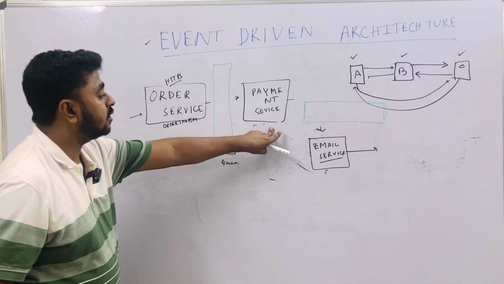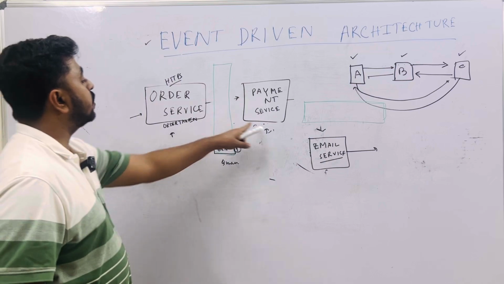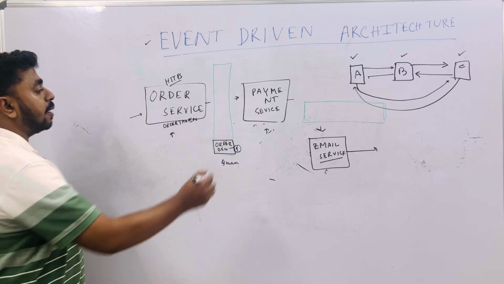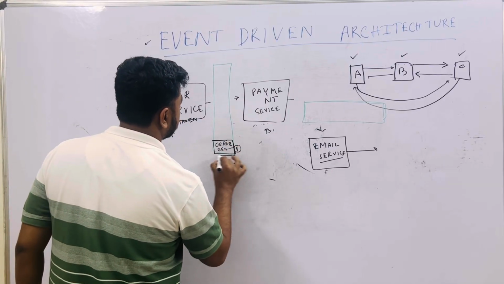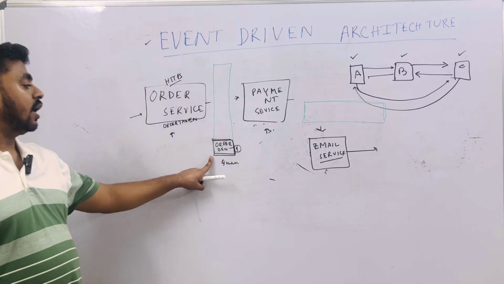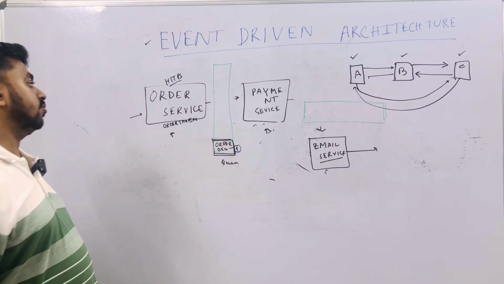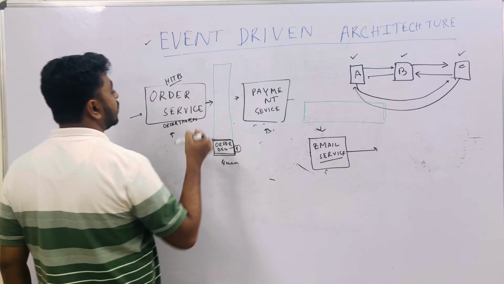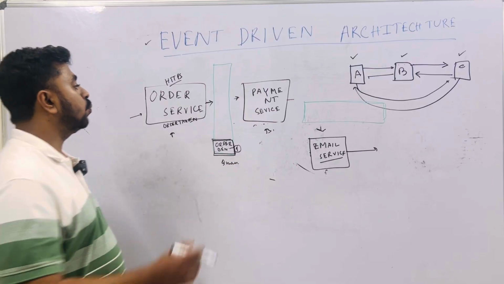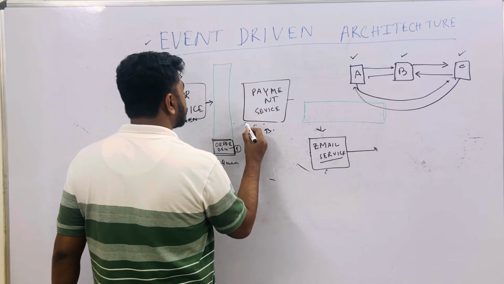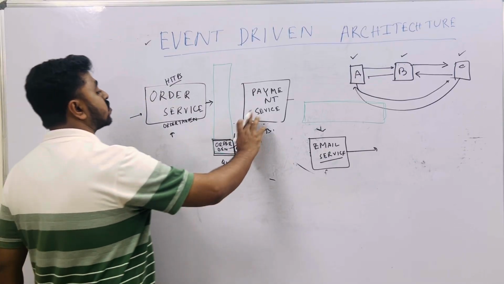See, payment is not at all dependent on order ID, so these will not be interdependent, first of all. The payment service will get all the details from this message. This message should contain everything required to process a payment for a particular order. So, when the order service generates an event, it will generate all the related message content for the payment service. Now the payment service will consume this event and process a payment.